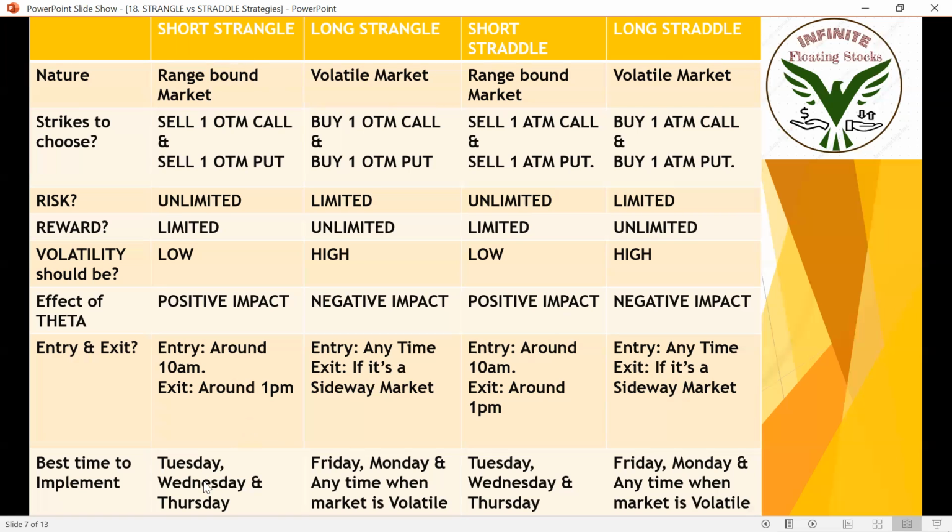And the best time to implement short strangle is Tuesday, Wednesday, and Thursday for good results, and implement long strangle on Friday and Monday, and anytime when the market is volatile. You can also implement long strangle on Tuesday, Wednesday, and Thursday after 1 p.m. when the market is volatile. And for short straddle, Tuesday, Wednesday, and Thursday are the good times to implement to make good money from the market. And for long straddle, you can implement it anytime, and you can also implement on Friday and Monday when you find that the market is volatile.